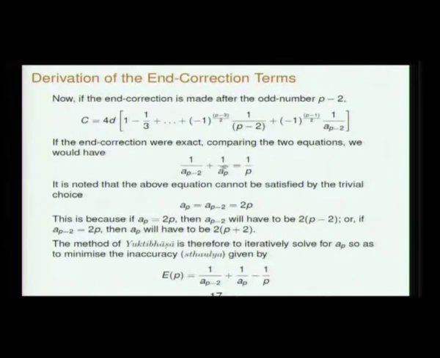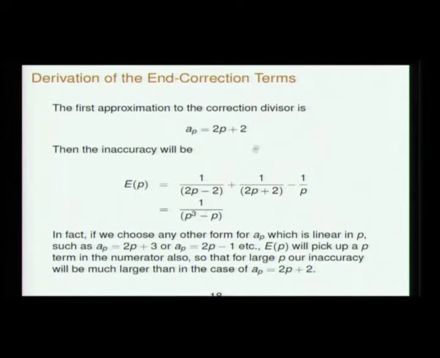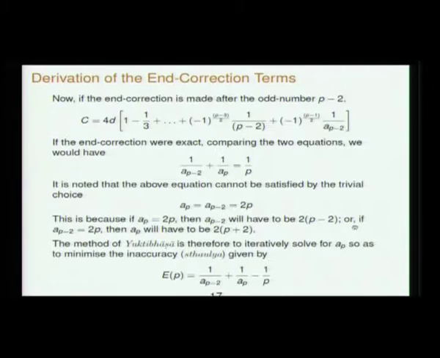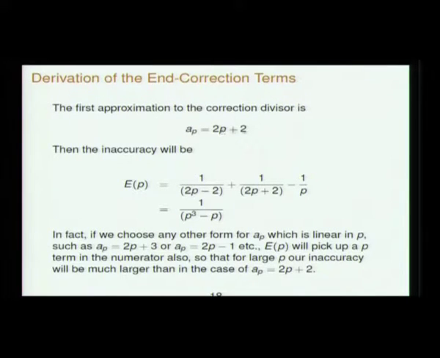But what we do is, this quantity EP, equal to 1 by AP plus 2 plus 1 by AP minus 1 by P, is called the inaccuracy, Sthaulya, by Yukti Bhasha. We will successively approximate this Sthaulya and obtain end correction terms. So the first approximation to the end correction is AP is equal to 2P plus 2. If this Sthaulya is equal to 0, the result is exact. I mean that end correction divisor is giving you the exact value of the Madhava series, but Sthaulya can never be 0. So if you put AP equal to 2P plus 2, you just do algebra.